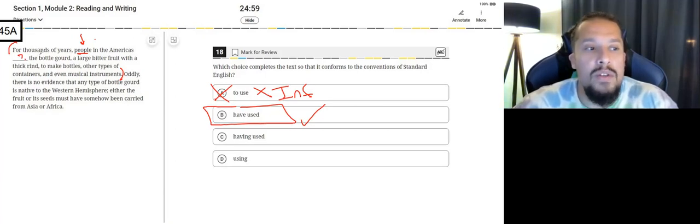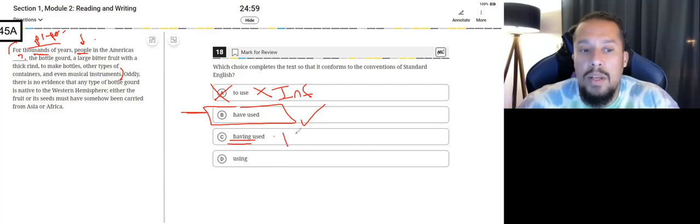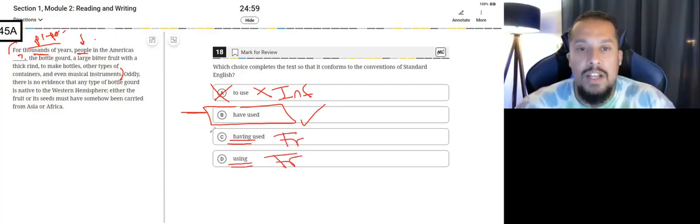Number two, 4,000 years indicates present perfect tense. So we're going to say answer B. Answer C, having used, is not a verb, it creates a fragment. Answer D is not a verb, it creates a fragment. Our best answer is answer B.